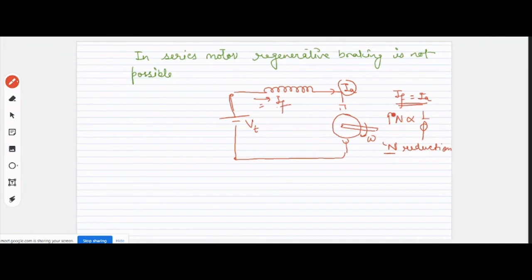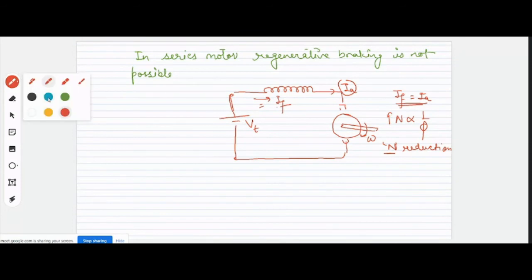So because of these two contradictory objectives, this is not possible in case of a series motor. Is this clear? Yes, sir, it's clear.